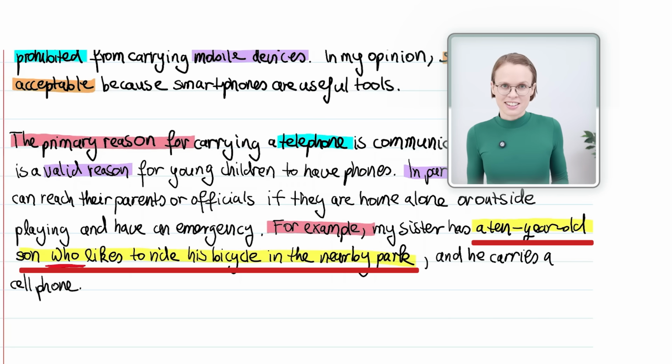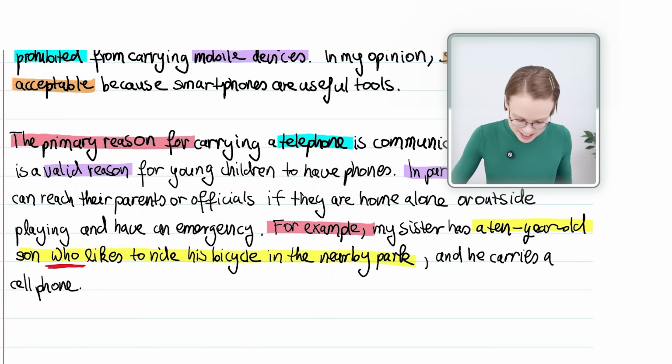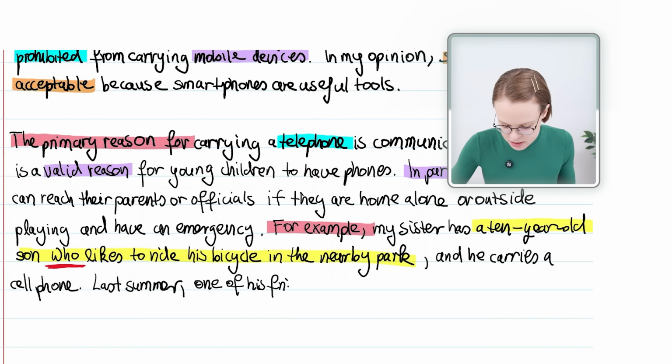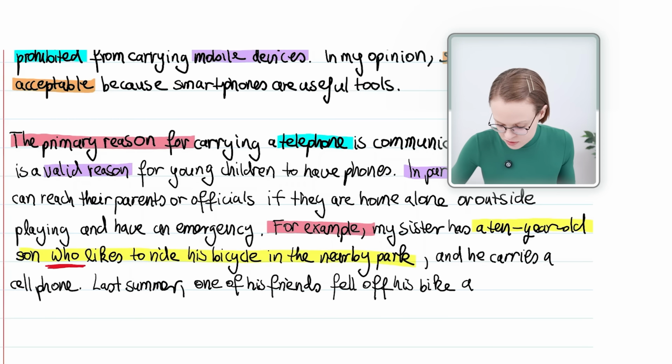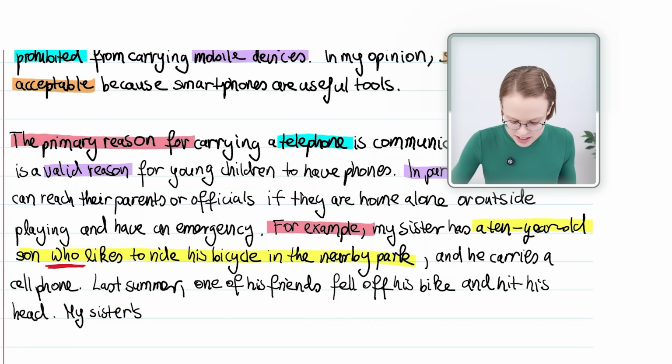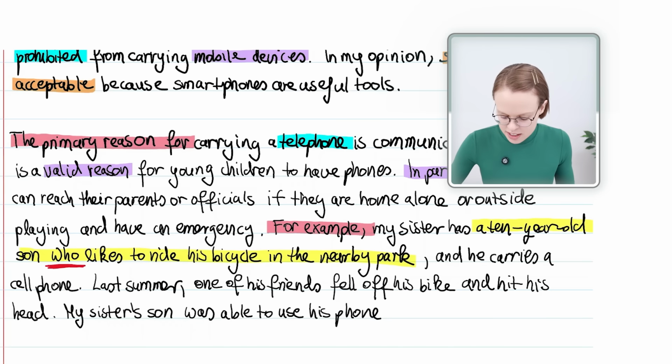Now, let's tell a story to illustrate why carrying a cell phone can be important for children. Last summer, one of his friends fell off his bike and hit his head. My sister's son was able to use his phone to call an ambulance and my sister.